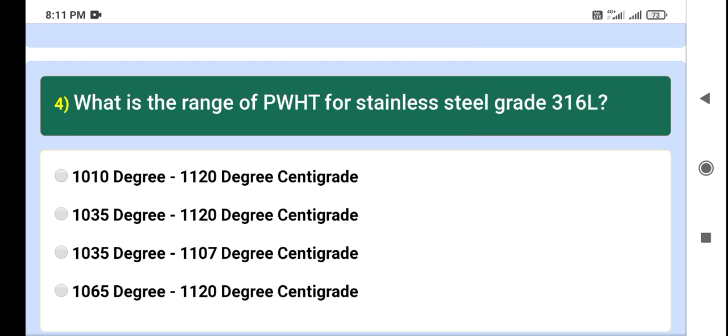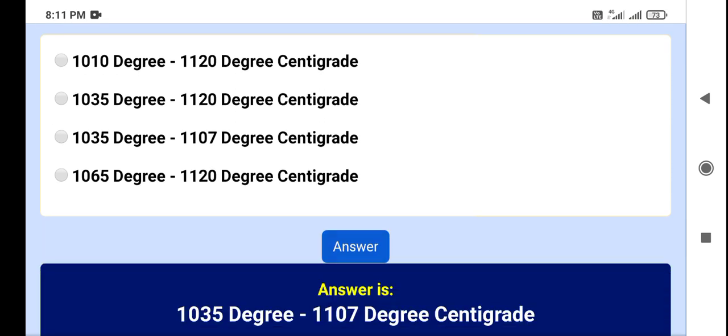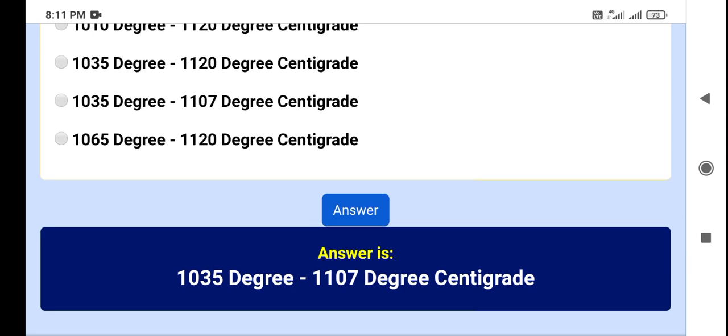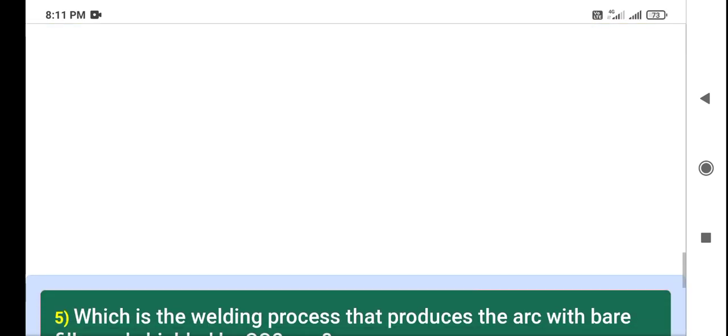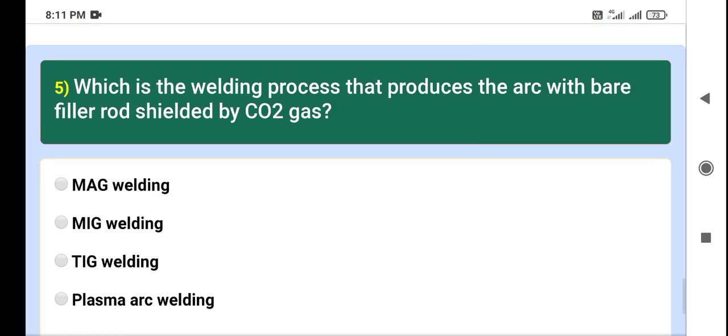The right answer is 1035 degree to 1107 degree centigrade.